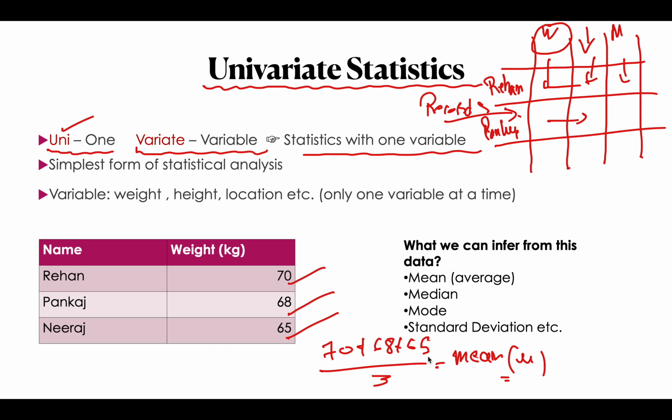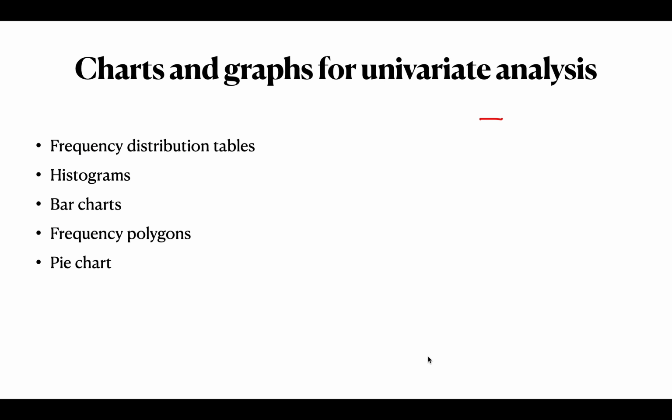Similarly, we can have various attributes of any person, or for any sensor. If we are studying only a single attribute, that is called univariate statistics. From this data we can get the mean, median, mode, standard deviation, etc. There are many statistics that we can obtain from the data. We will see it further. But yeah, this was about univariate statistics.